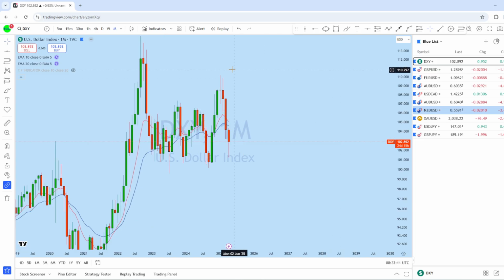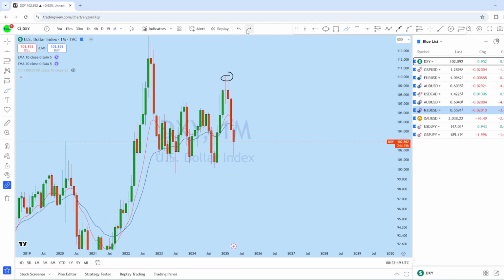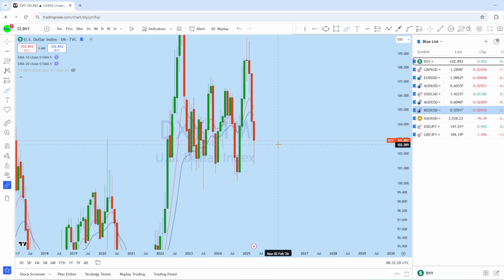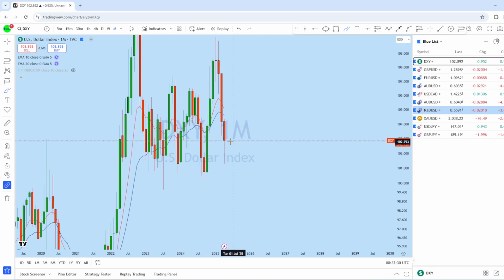Now from the monthly, if we look closely, this is the monthly price action on DXY. There has been a significant drop here from the monthly perspective. And on this current monthly candle, after the open, we have seen a drop from a long wick candle formation here so far in the first week.